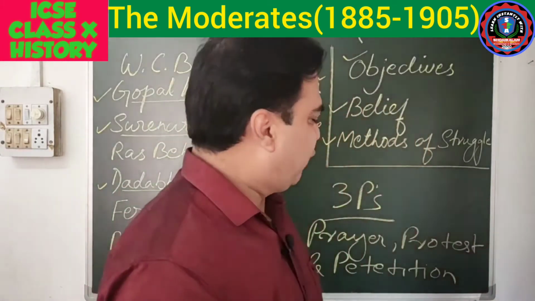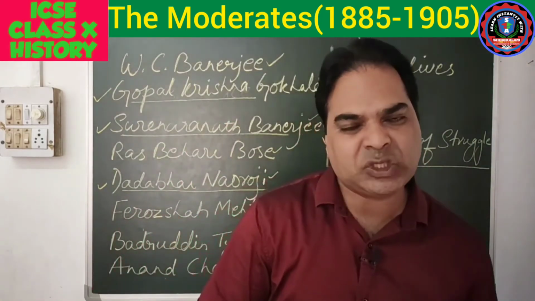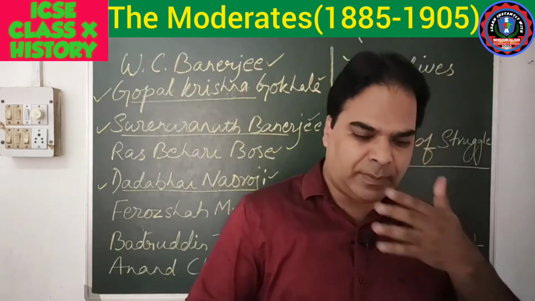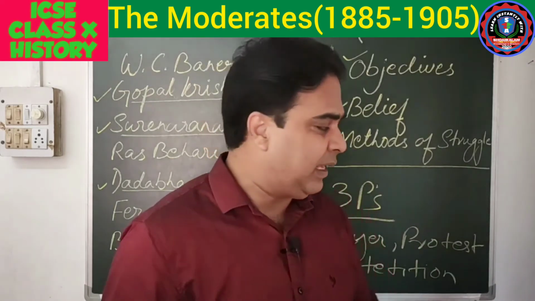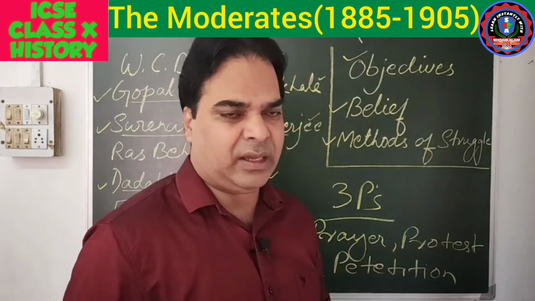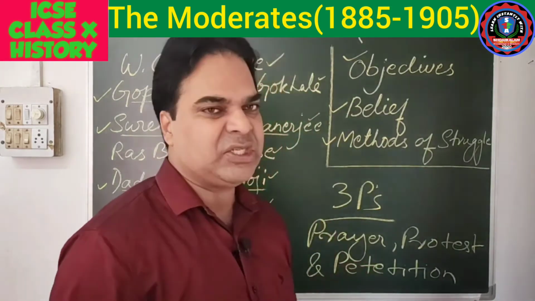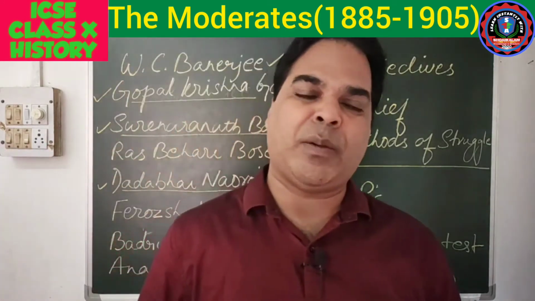So first one, prayer. Definitely they sent letters. They wrote letters to the British government stating their demands. Then they protested in a constitutional way without breaking the law of the country. Then petitions were sent again and again to the government officials.